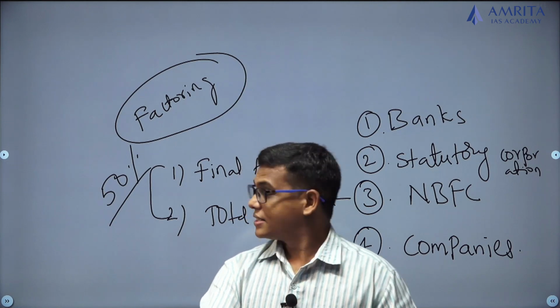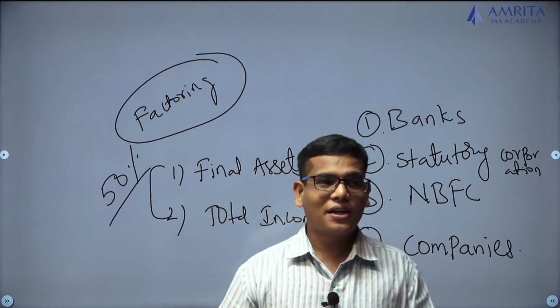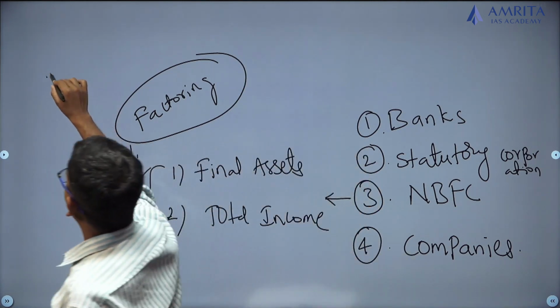Now, the point is, what happened in the year 2021?